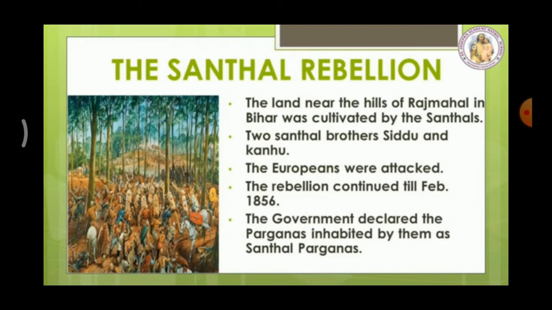Formidable means strong. This rebellion means quarrel or fight, okay. This fight assumed a strong shape within a month. The houses of the European planters, British officers, railway engineers, zamindars and moneylenders were attacked. These rebels attacked these British officers, railway engineers, zamindars, planters and moneylenders. The rebellion continued till February 1856.